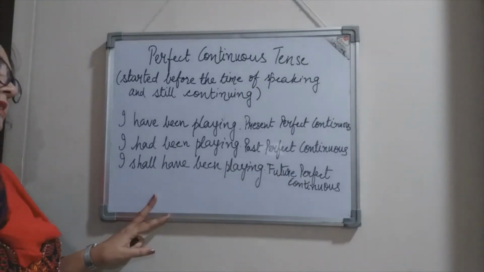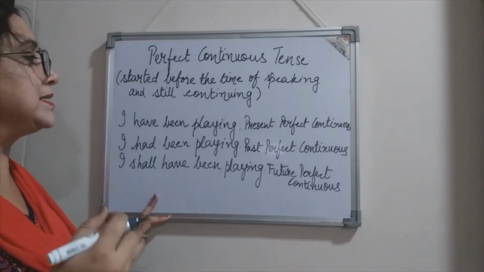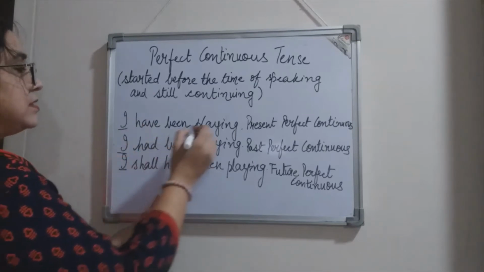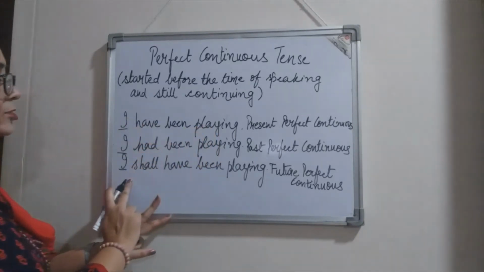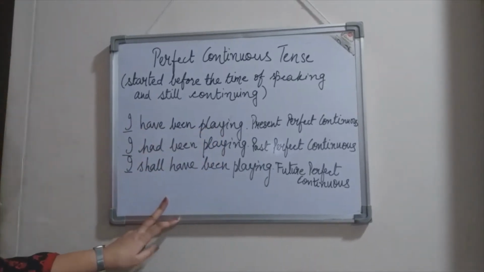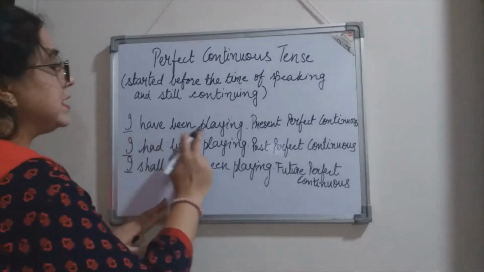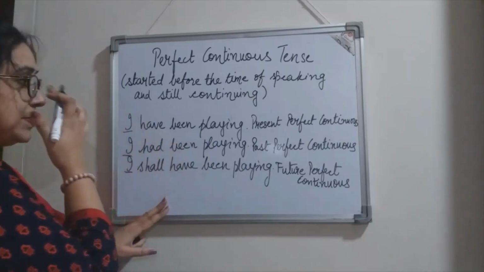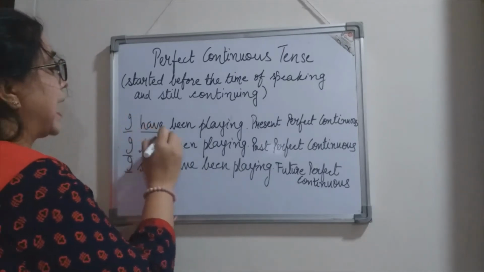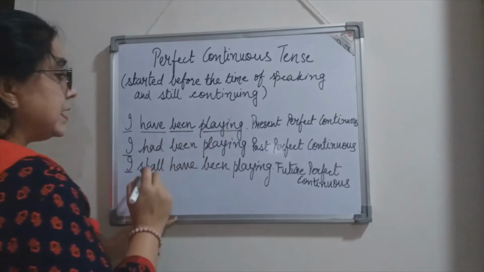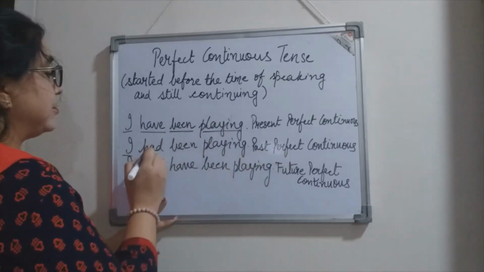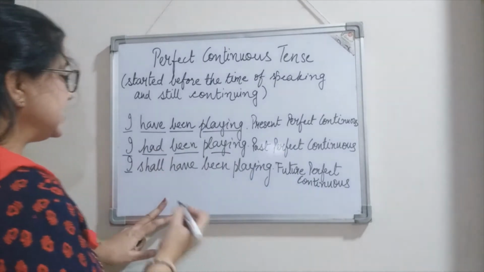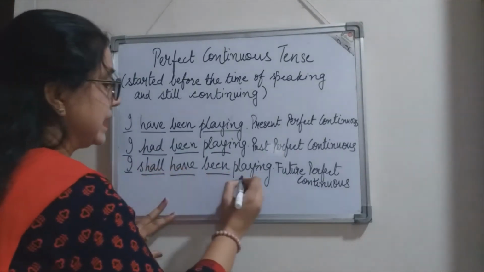In all these sentences, we see that again the same thing, the subject has not undergone any change. It's only the verb that is changing, right? In present perfect continuous, we've used have been playing. In past perfect continuous, we have used had been playing. And in future perfect continuous, shall have been playing.